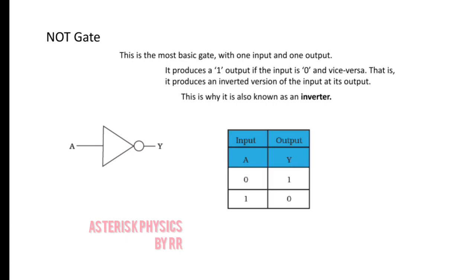The figure shows the truth table of a NOT gate. That is, Y is at high state when input is at low state, and vice versa. The Boolean expression for the NOT gate is Y is equal to A bar. That is, if A is 0, Y is 1. If A is 1, Y is 0.